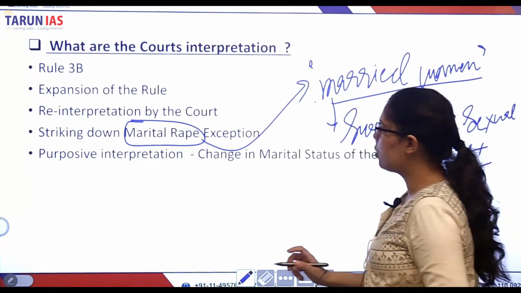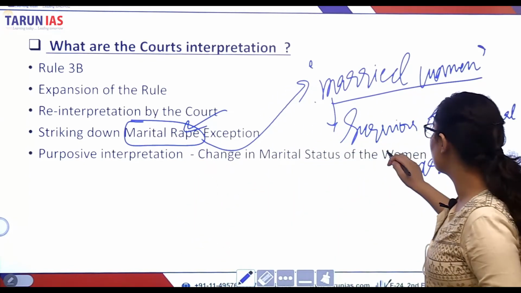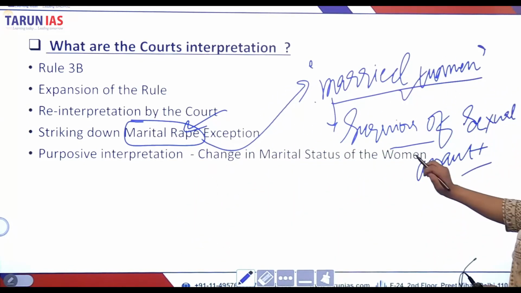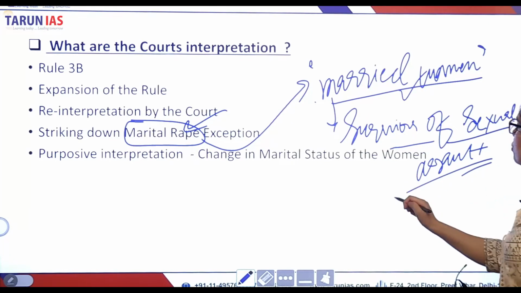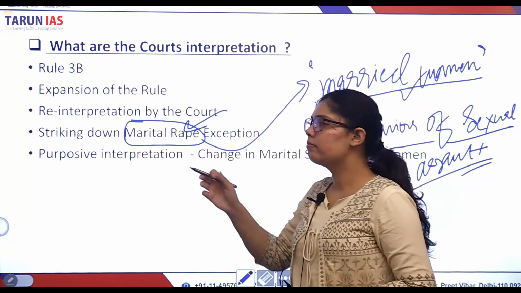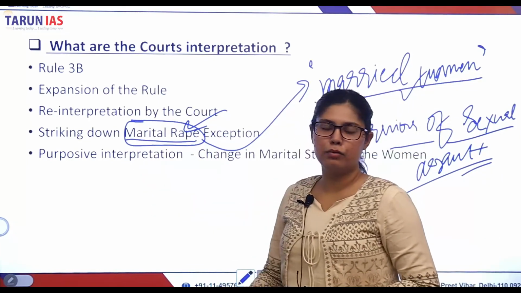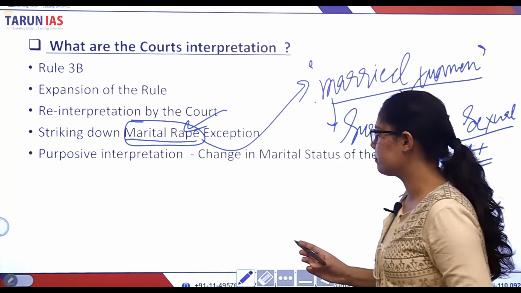So the court has not dealt with marital rape separately. It rather has included married women under the category of survivors of sexual assault, so as to include the marital rape category for the purpose of abortion.